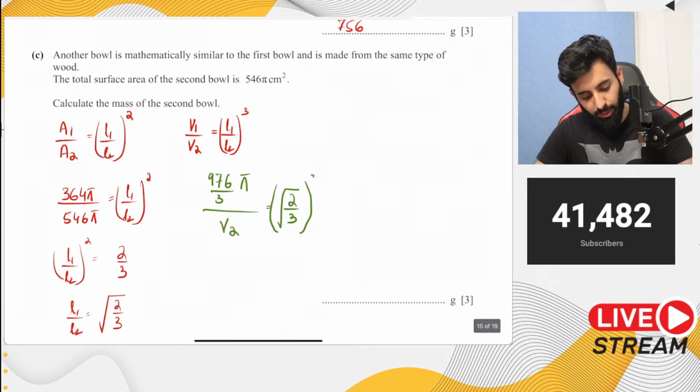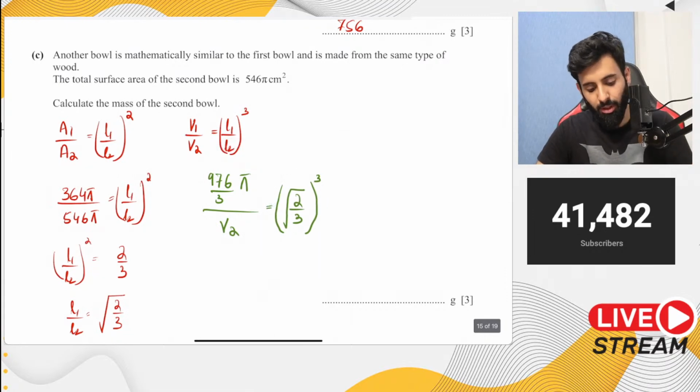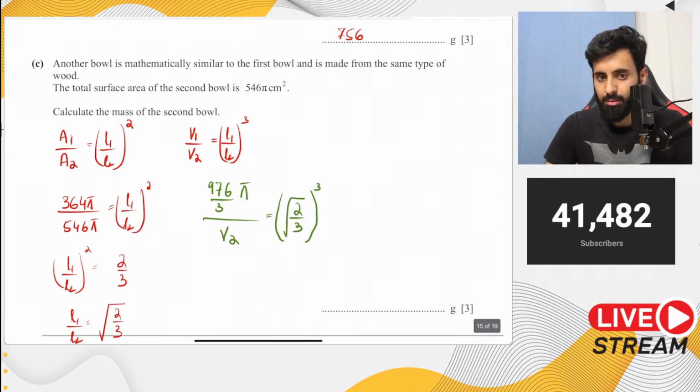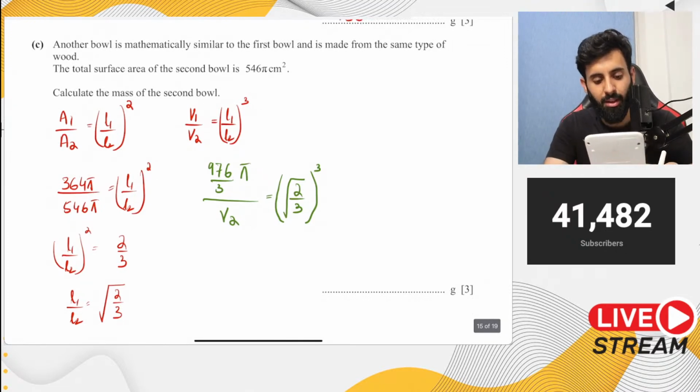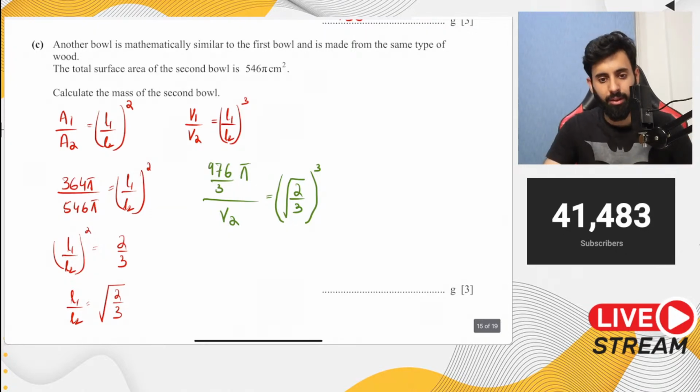Now what this will do is allow you to find out the volume of the other sphere, which is mathematically similar. Now if you cross multiply, let's see what we get. 976 divided by 3 into pi, divided by, now make sure that you're using your calculator very smartly over here. You don't want to break this down, just do it directly in your calculator.